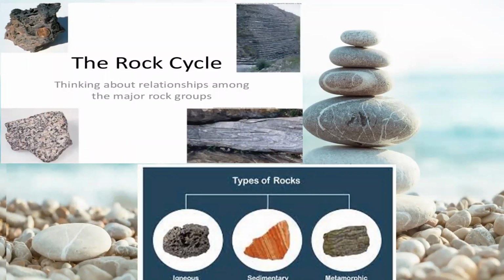Good morning, children. Today we are going to learn about the rock cycle and types of rocks. Thinking about the relationships among the major rock groups, the three types of rocks are igneous, sedimentary, and metamorphic.